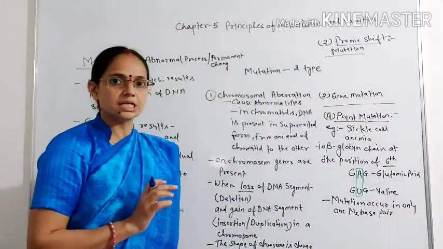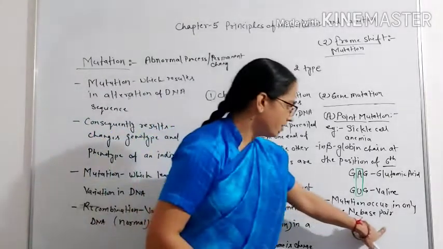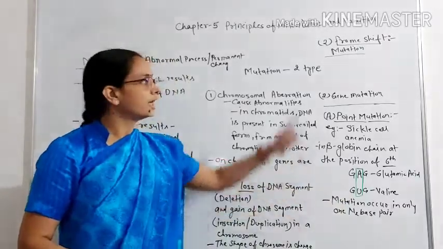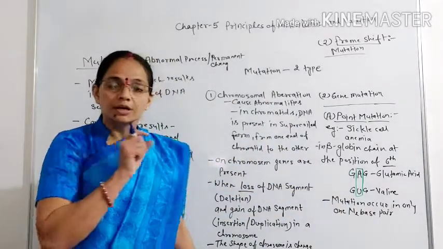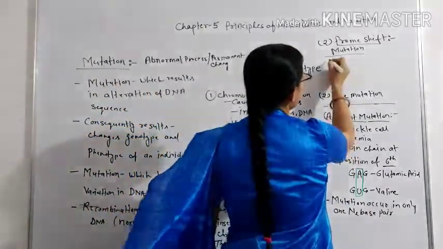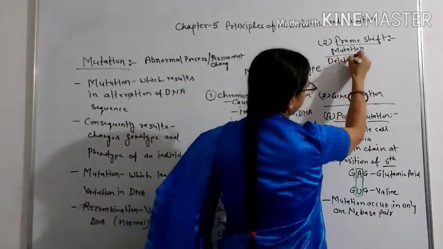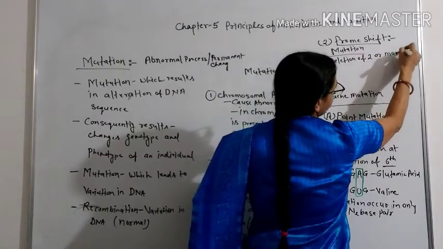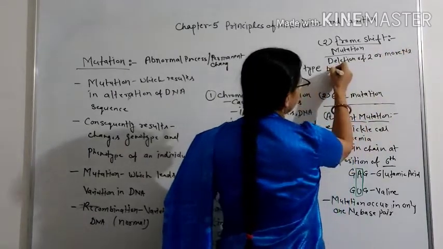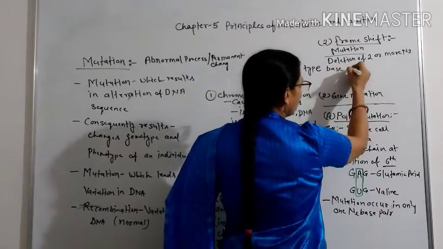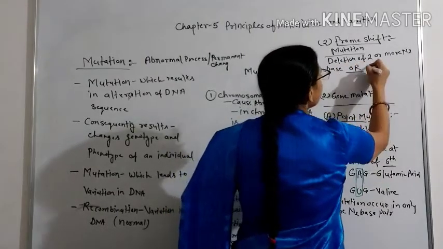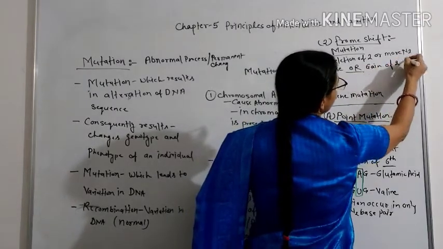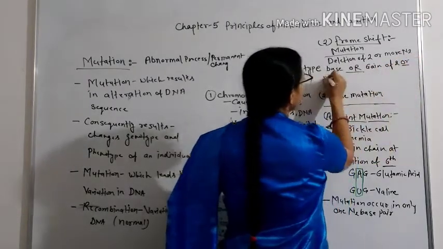In point mutation only one nitrogen base pair is changed, but in frame shift mutation there is a deletion of two or more nitrogen bases, or gain of two or more nitrogen bases.